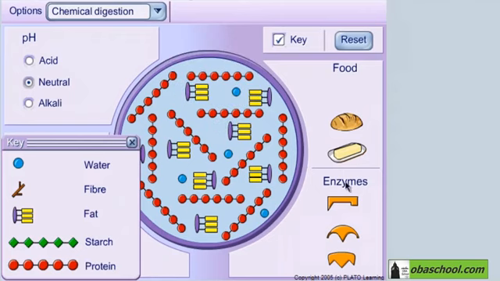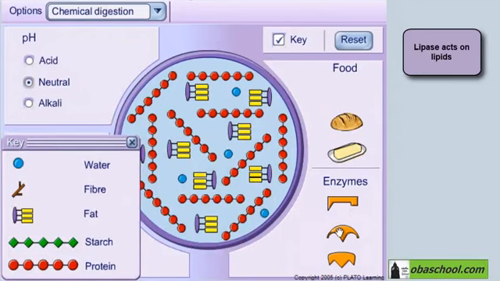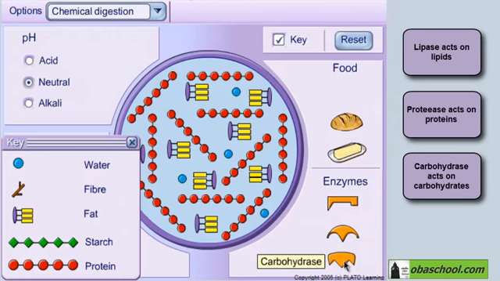So let's start. We have three enzymes here: lipase, which is an enzyme that acts on lipids, protease, which is an enzyme that acts on proteins, and carbohydrase, which is an enzyme that acts on carbohydrates. So let's start with lipase to digest the fats.